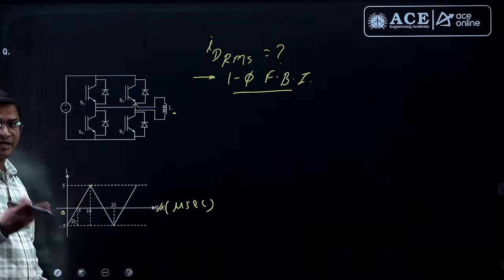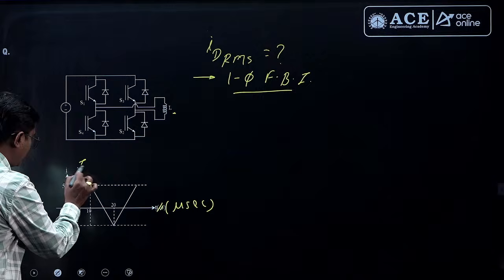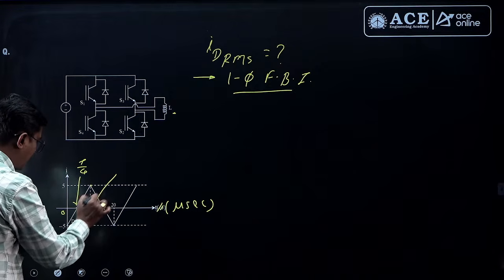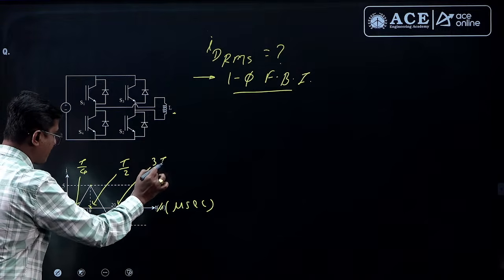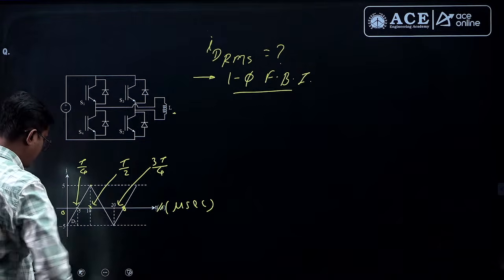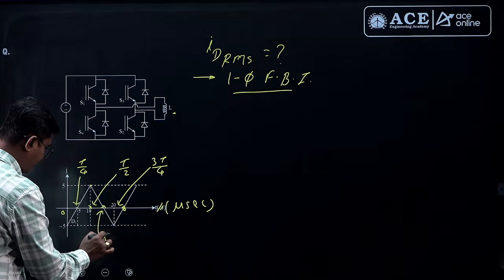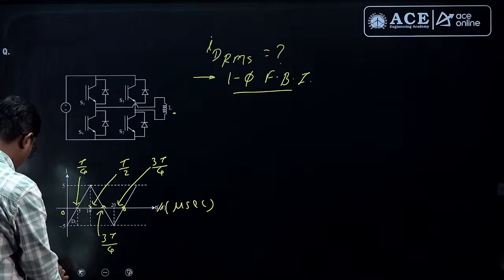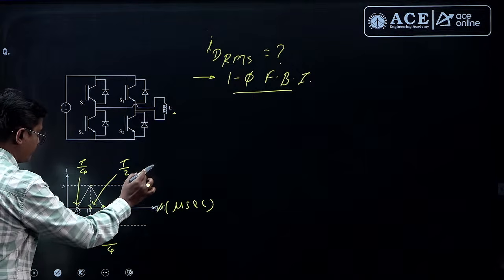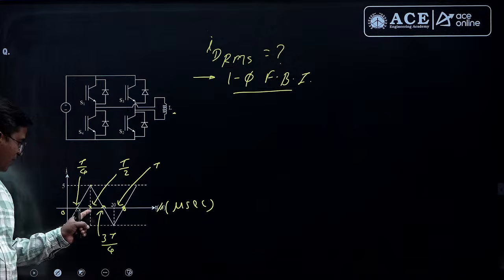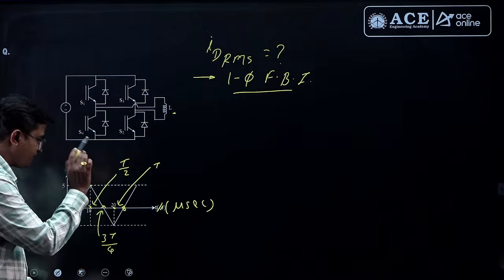Now if you recall our analysis, we know this instant indicates T by 4. This is T by 2. This is 3T by 4. And this is T. Check: T by 4, T by 2, 3T by 4 and T. Alright, this point is T, right.